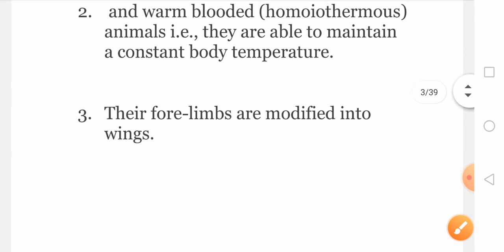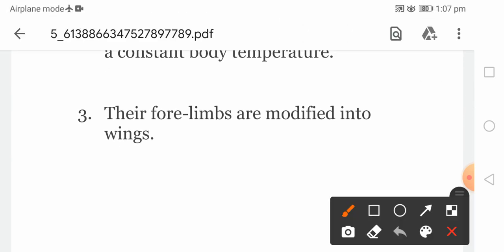Then the forelimbs of birds are modified into wings. This is a very important general characteristic of birds. I already told you that birds have two pairs of limbs, the forelimbs and hind limbs. Forelimbs are modified into wings.